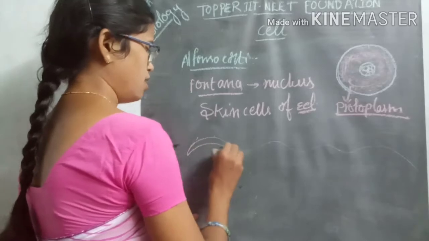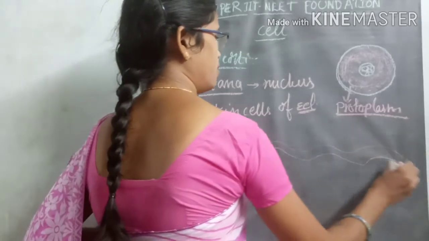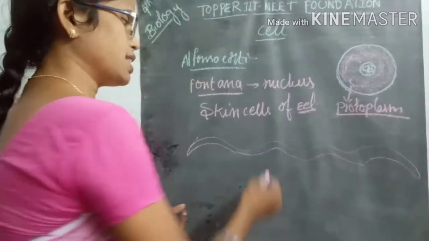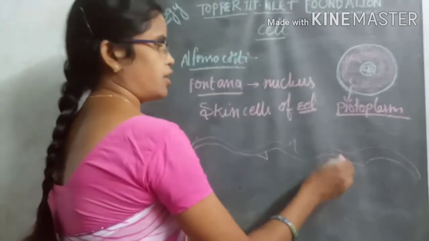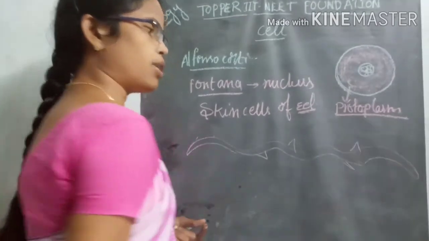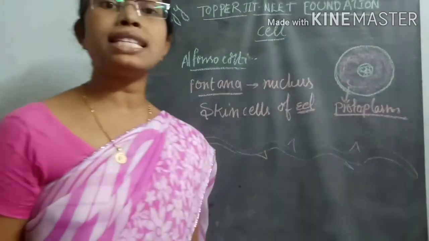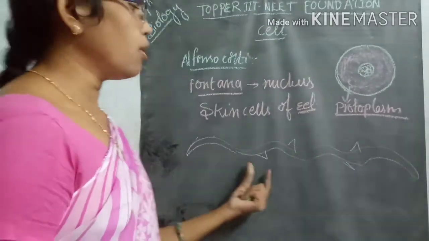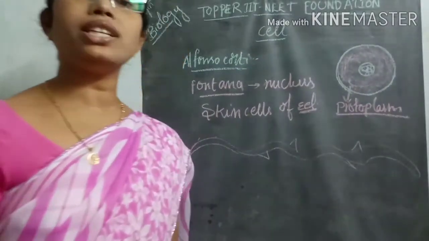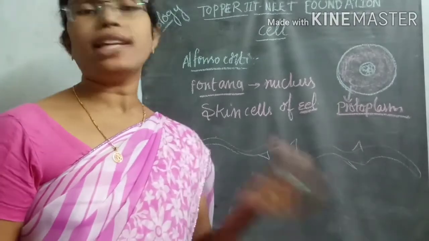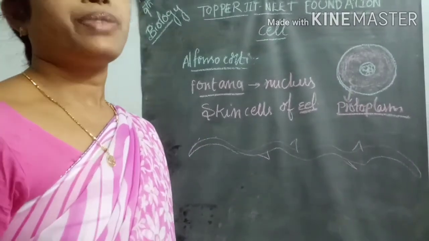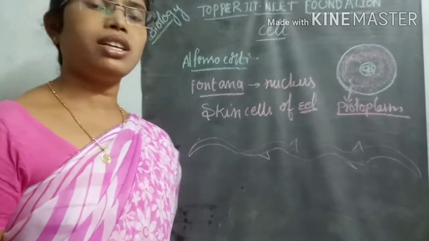It has a long body, but it contains fins on the dorsal and ventral side of the body. So this is called an eel: a long body with dorsal and ventral fins, present in water, either fresh water or salt water, oceanic water.